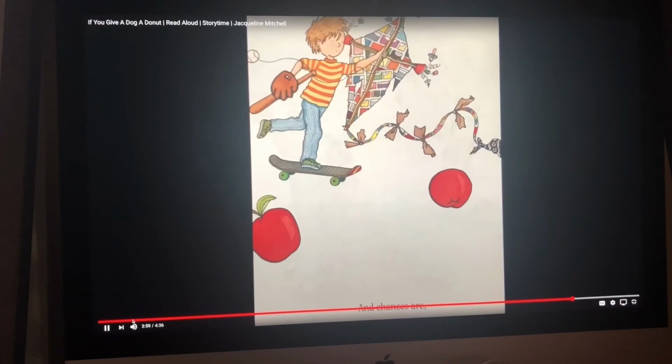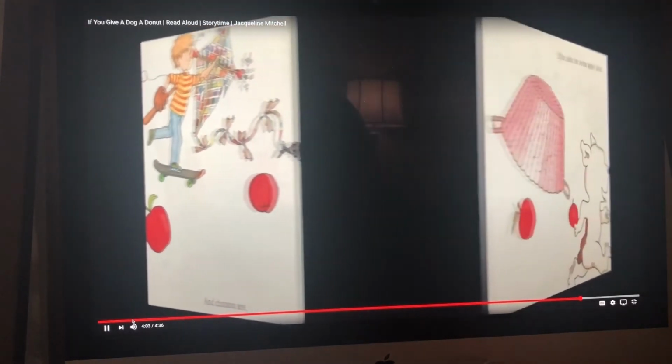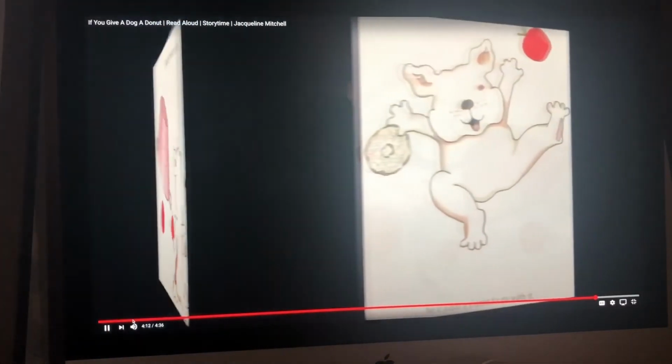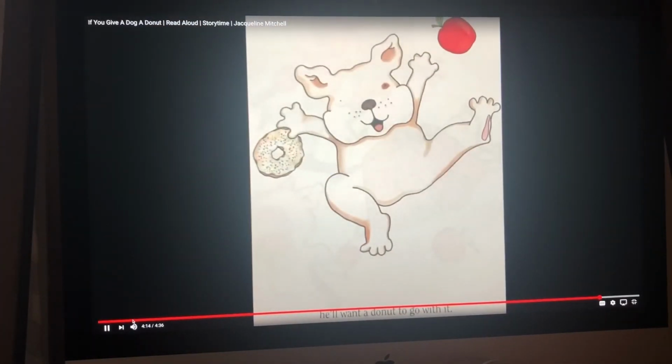And chances are, what do you think he's going to think about? If he asks for some apple juice, what's he going to think of? He'll want a donut to go with it. Oh, that silly dog.